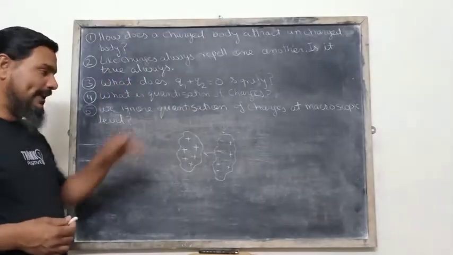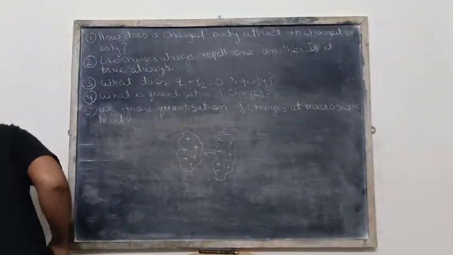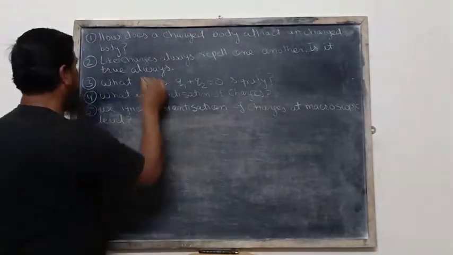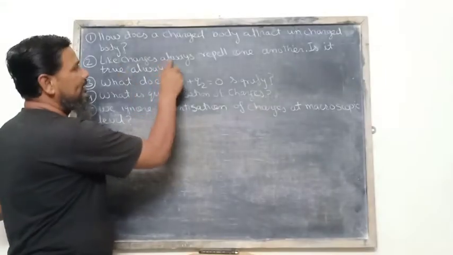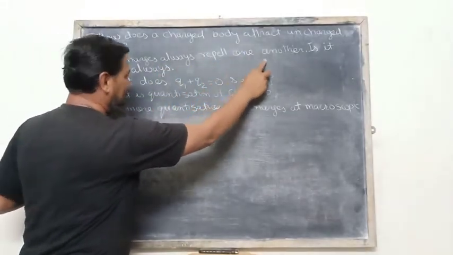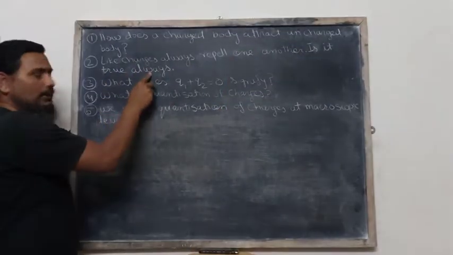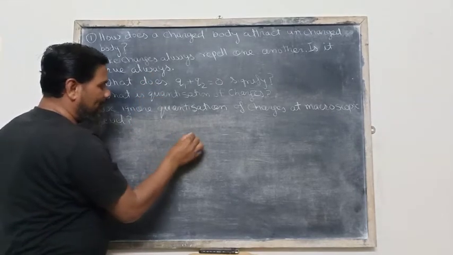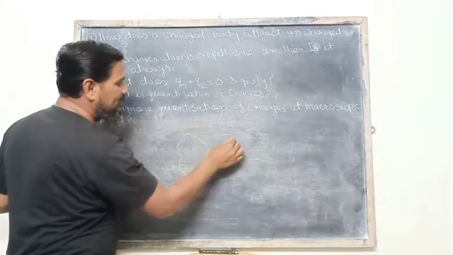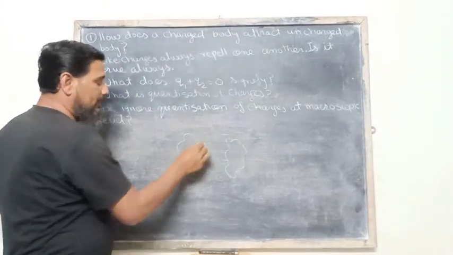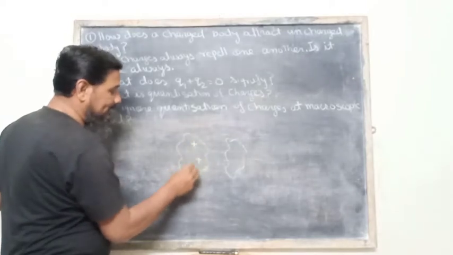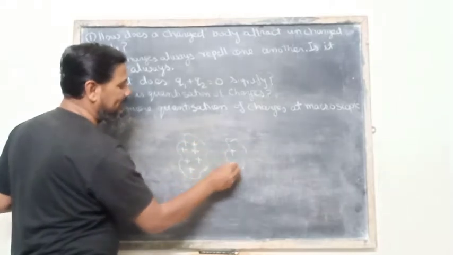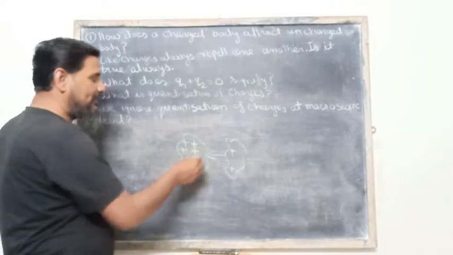No. When a body has a negligible charge in comparison to the other charged body, then the body which has negligible charge is attracted towards the highly charged body.